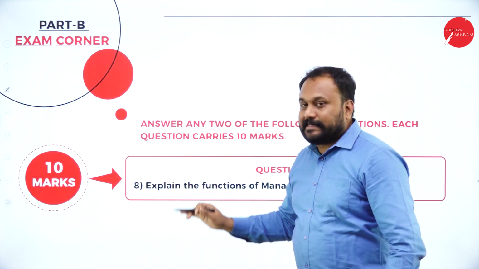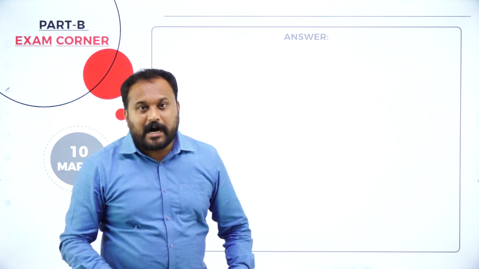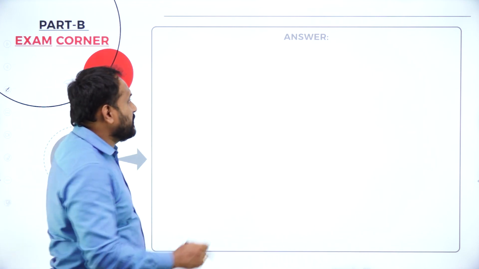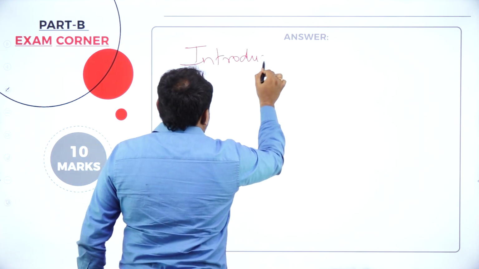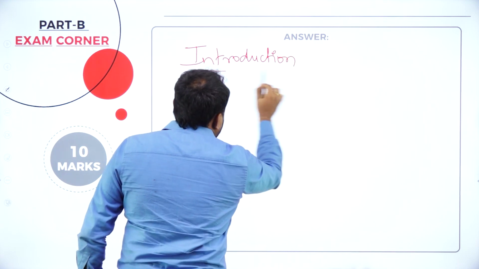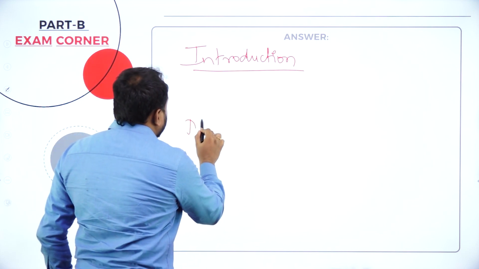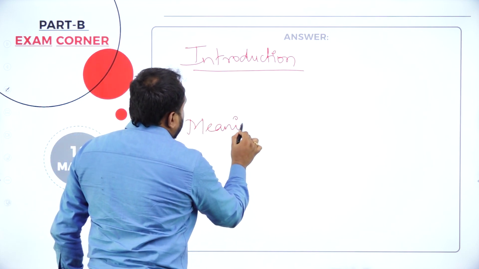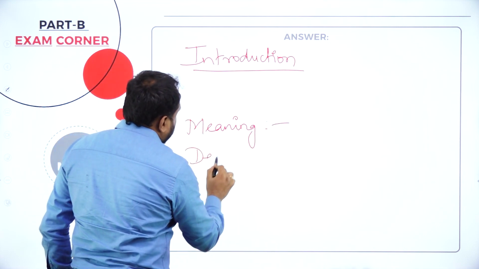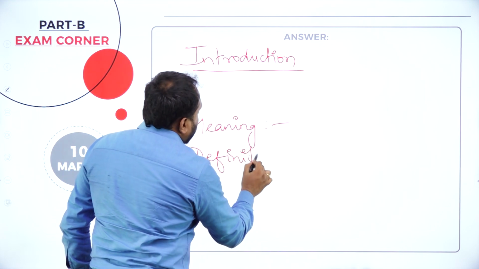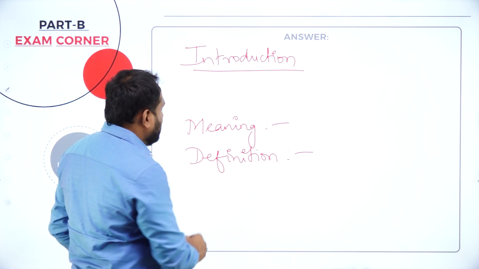The first question here is the 8th question. Explain the functions of management. It is the first chapter. I'll tell you how to write the functions of management. First thing is, for a 10 marks, write here introduction. After introduction, you finish it with the answer. Then you go with meaning. After meaning, you go with the definition. Definition of management. After definition, I want you people to write the flow chart or the diagram.